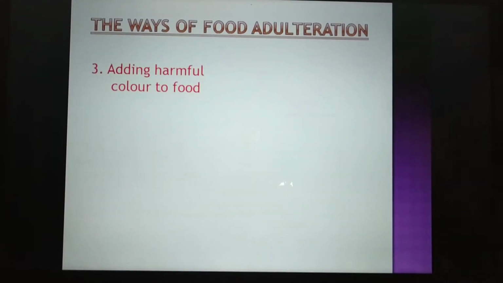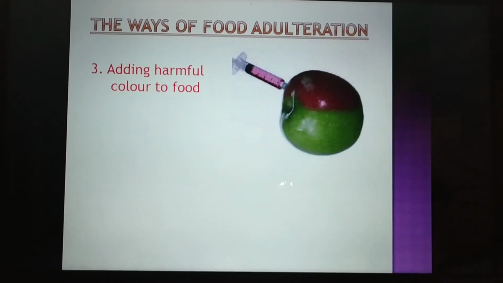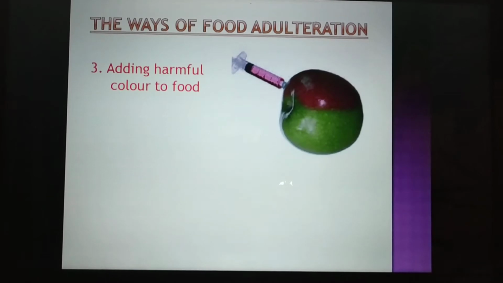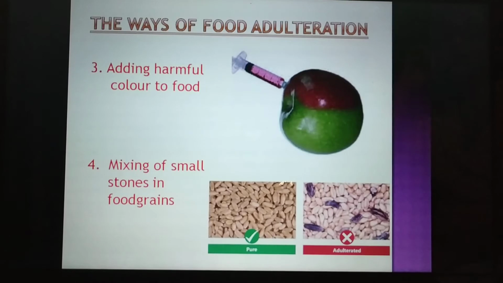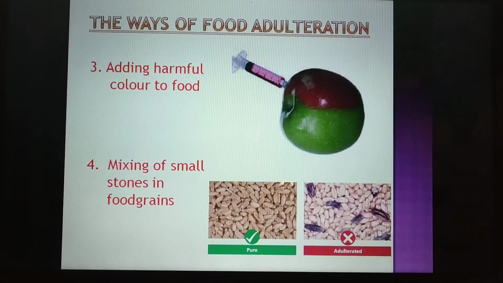Adding harmful color to the food. Normally it happens with the fruits. Sometimes they inject chemicals in the watermelon to make it look red, or maybe the apples. So most of the time this is done with the fruits, and sometimes with vegetables also. Mixing small stones in food grains. This we all know. Normally when we buy food grains, we always see our parents cleaning them, right? Why? Because they are normally adulterated with stones.